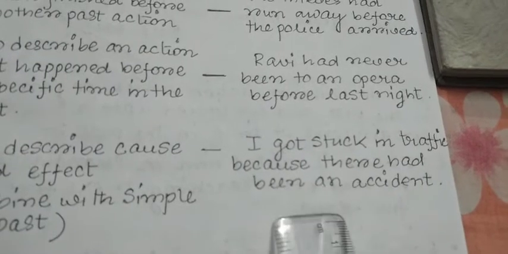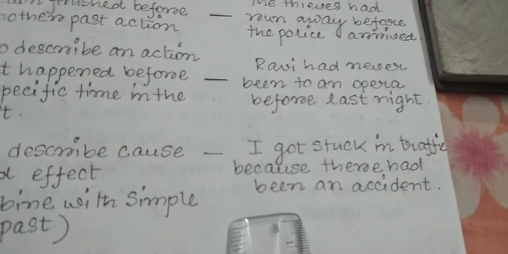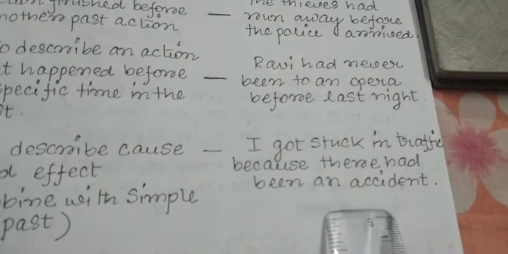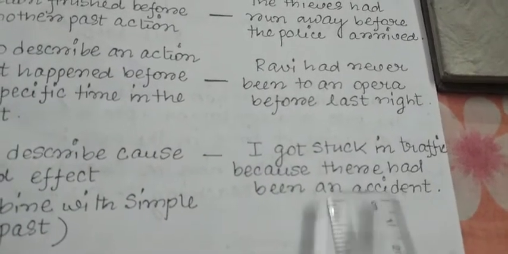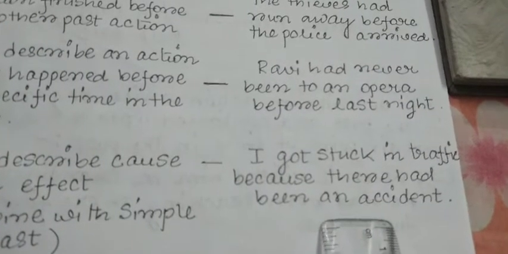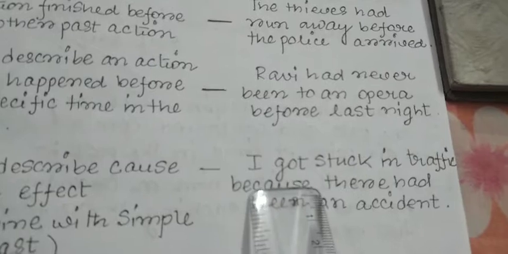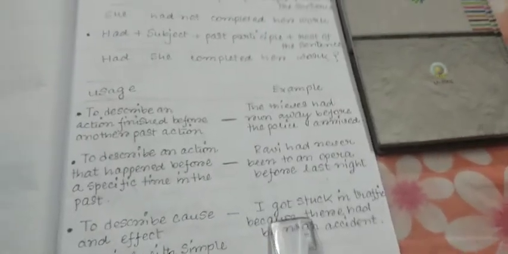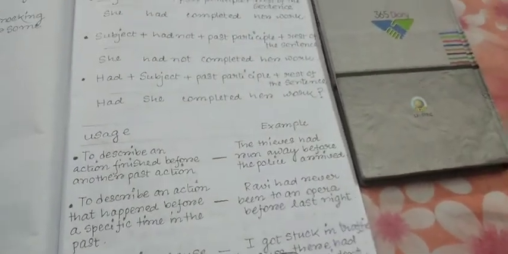So the accident happened earlier, due to which I got stuck. So the cause happened earlier. That is why we are writing the cause in the past perfect tense. After that, the effect happened. That is why we are writing the effect in the simple past tense. So with this, the structure and usage of the past perfect tense ends.